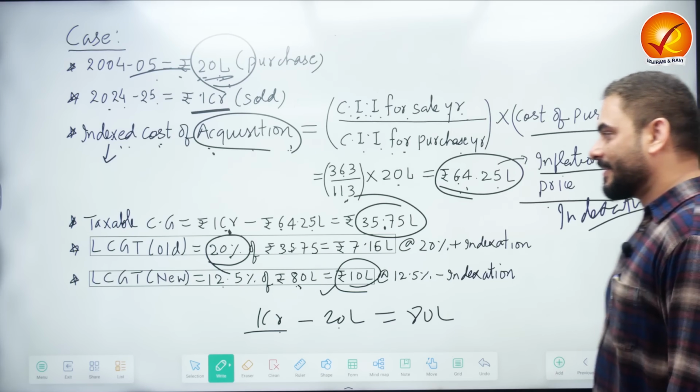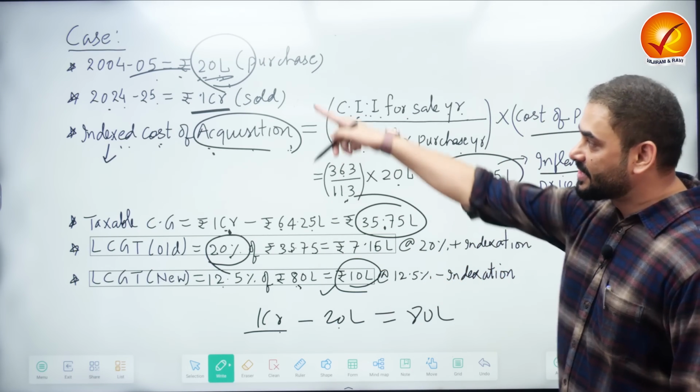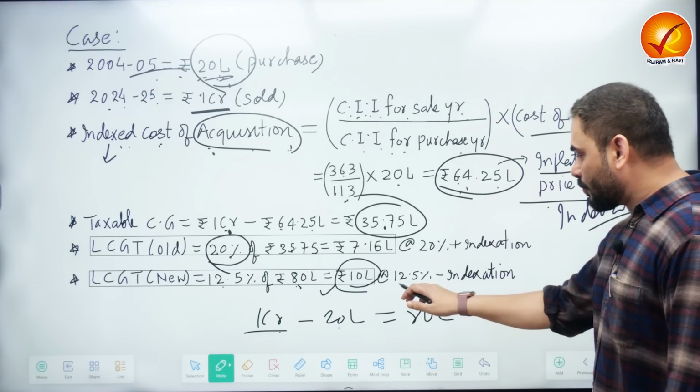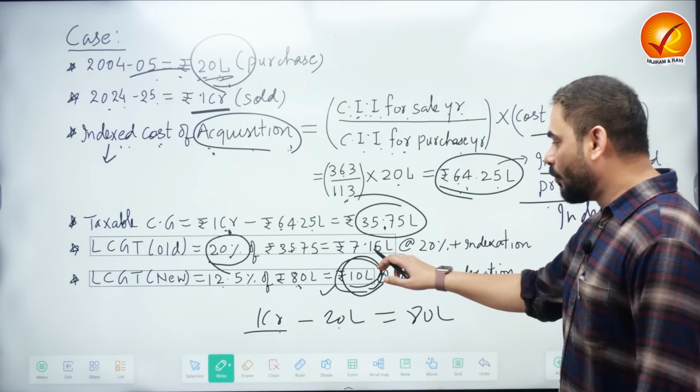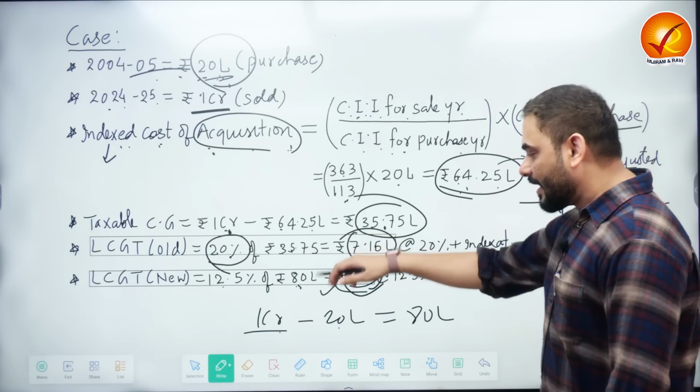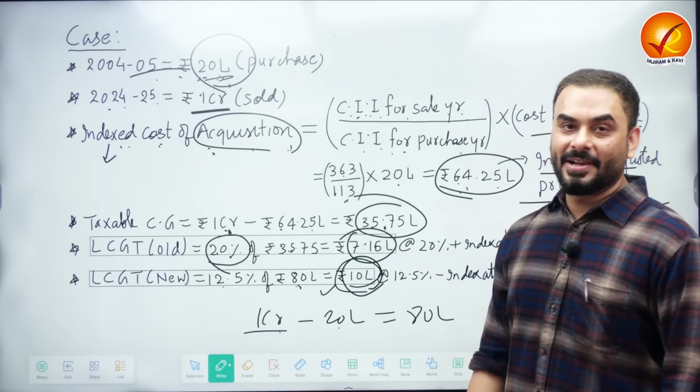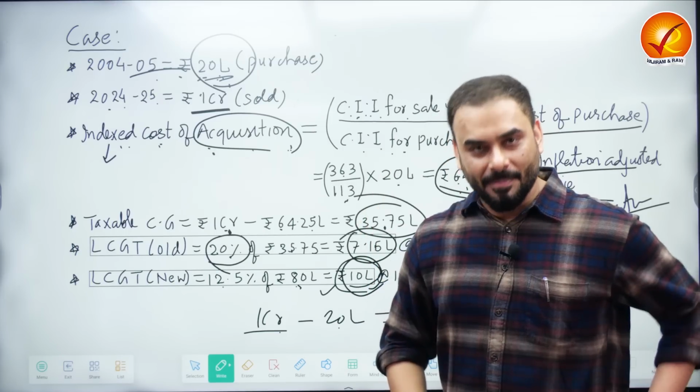So let's come back and let's see the difference now. Same house, if you sell according to today's formula, you will have to pay a tax of 10 lakh rupees, but based on the old formula of indexation, the tax liability was 7.15 lakhs. This was the debate which happened.